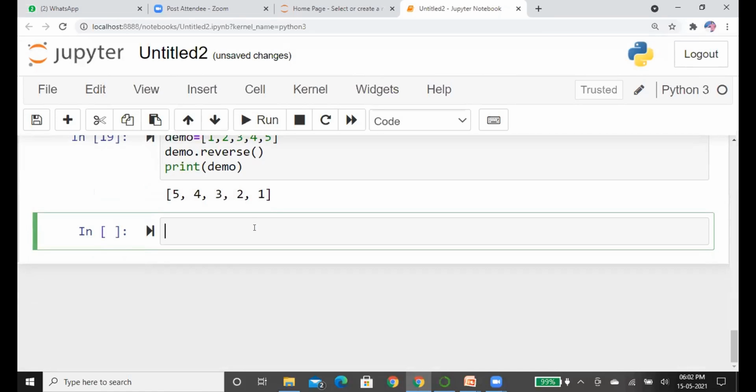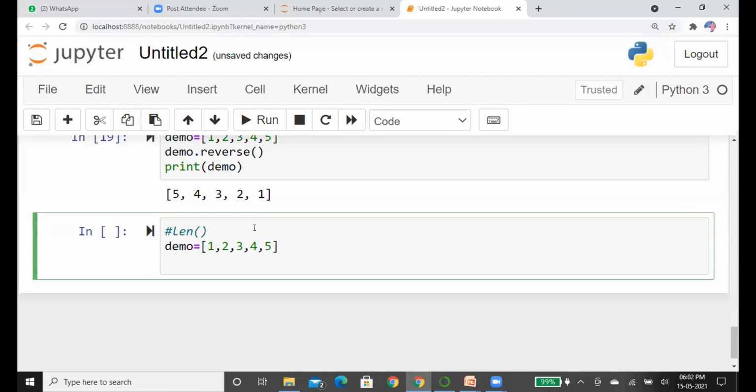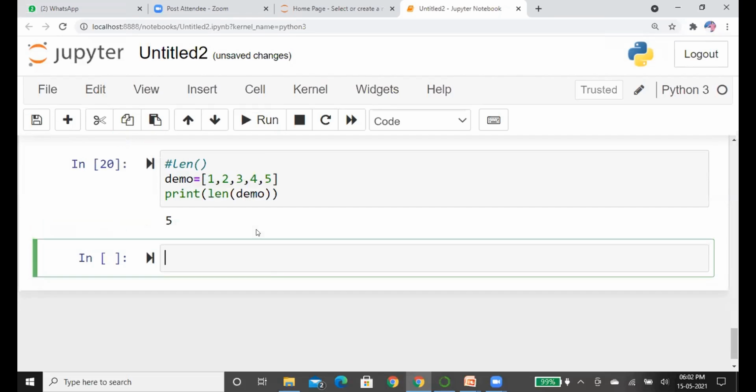Okay, next we see the length function. Length is a built-in method and we can use it to find the length of the list. Suppose we have 5 elements in the list. To know the length of the list, we can use the length method. See, by using the length method, we get the length of the list as 5.